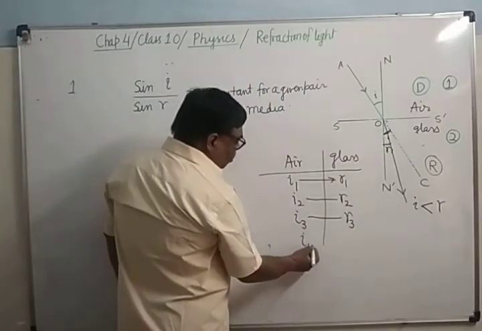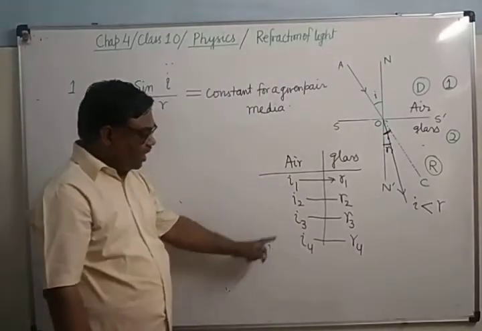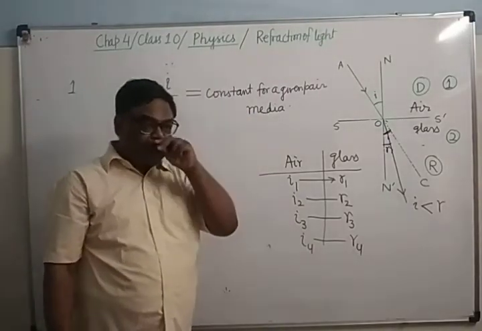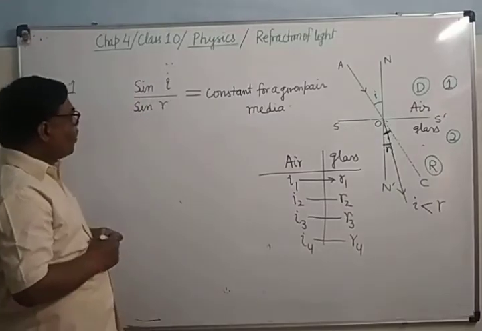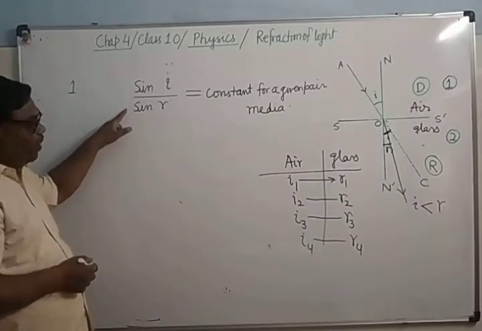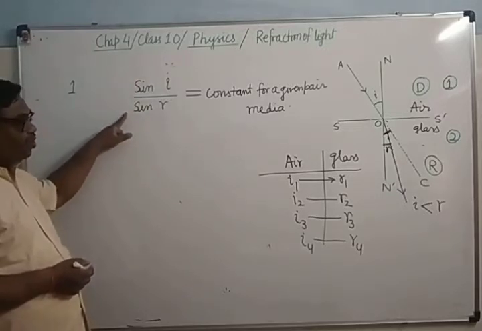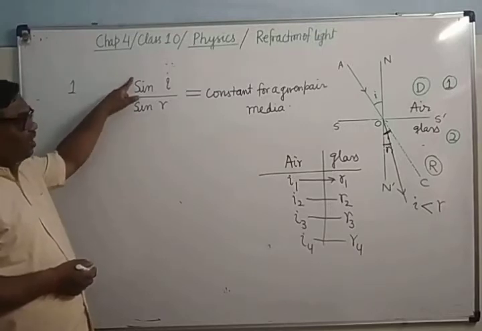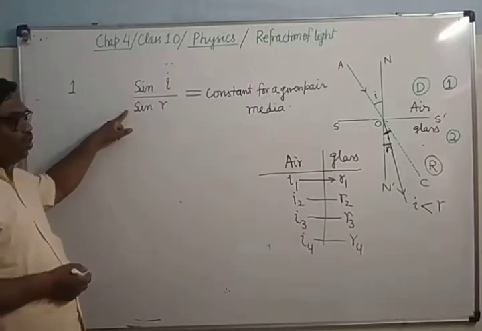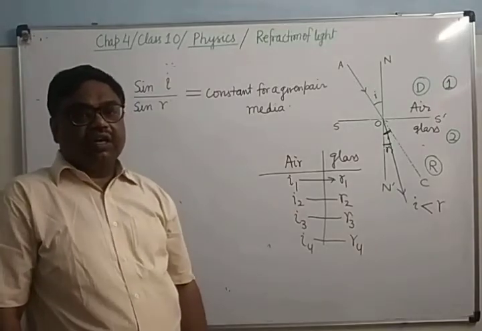When I4, it is R4. Now if you find sin I1 upon sin R1, then sin I2 upon sin R2, then sin I3 upon sin R3, then sin I4 upon sin R4, you will find that they are all constant.